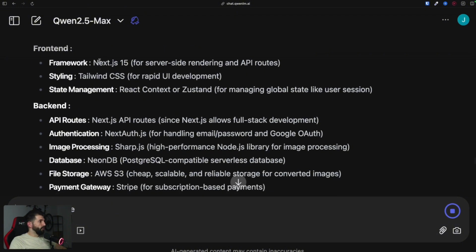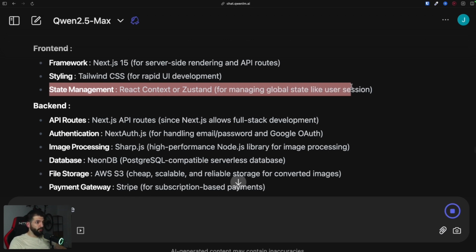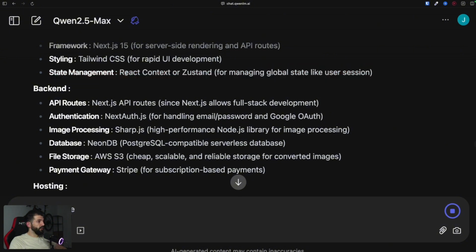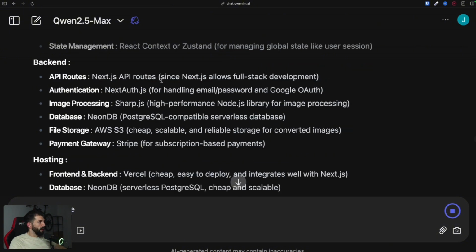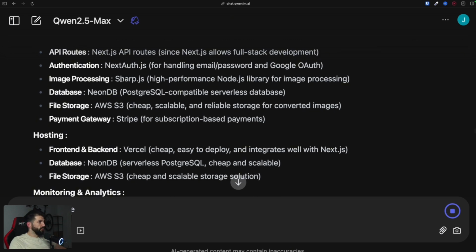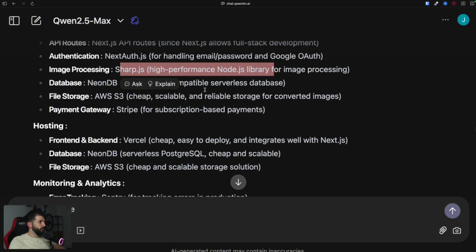Then we use Next.js. We use Tailwind for the styling. It talks about state management, which is nice. If you remember, many models don't do this, and it suggests React context or Zustand, which is great. As for the API routes, we use Next.js API routes. Nice. NextAuth, yeah, sure, we could do this. Image processing, Sharp.js, which is actually a very popular Node.js library for image processing.